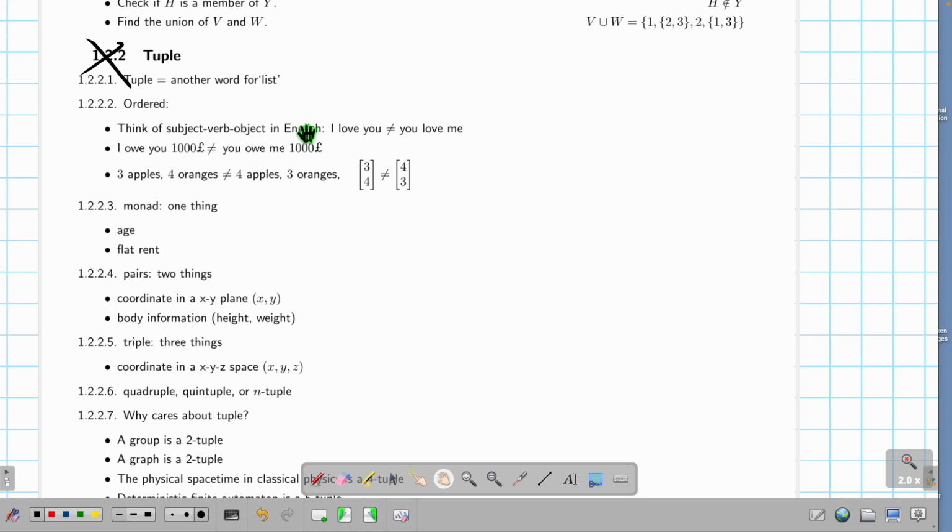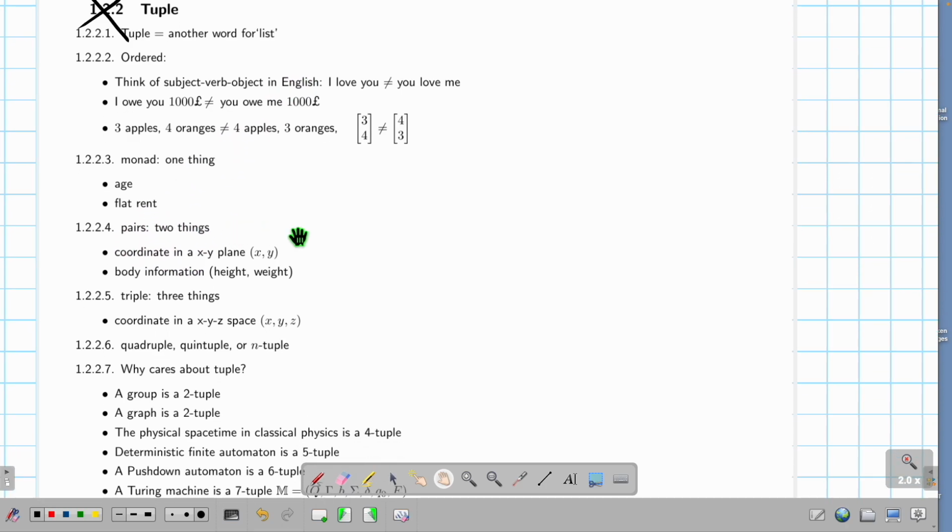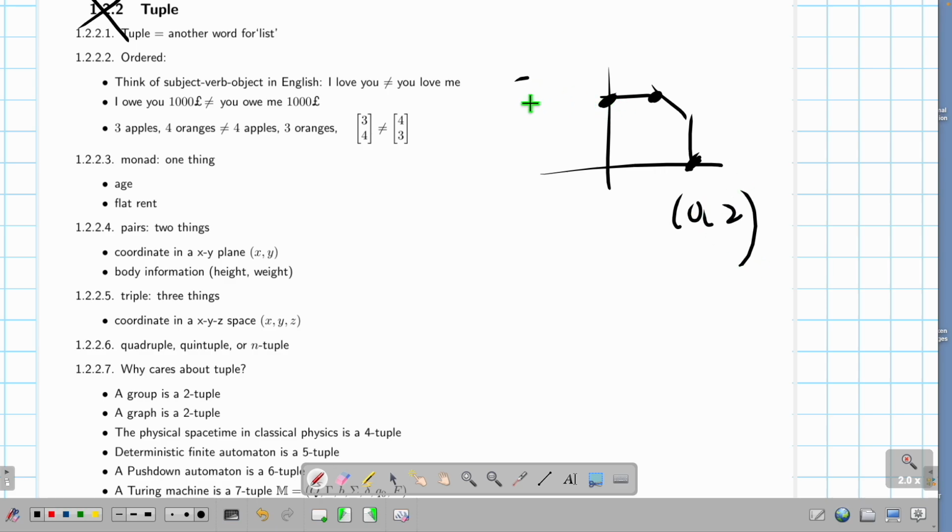If we have more than one thing, we call them an ordered pair. Ordered pair, what does it mean? I have an XY plane. This point is (0, 2). This point is (2, 0). X is 2, Y is 0. They are different points. You cannot swap the order. So this is called order. It's the same as "I love you" is not the same as "you love me."